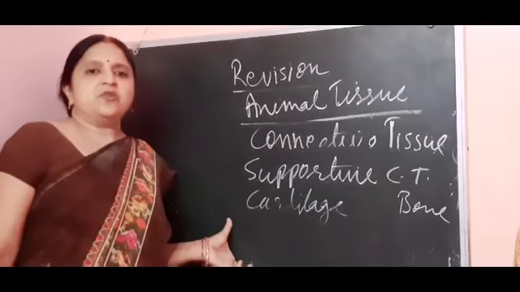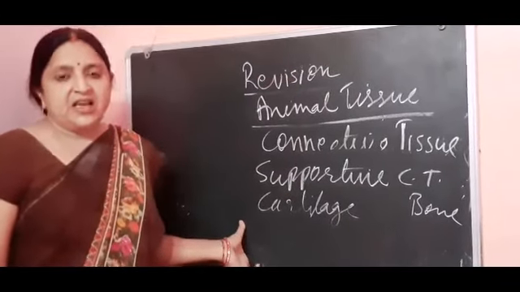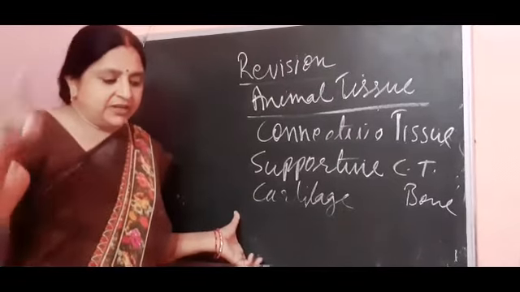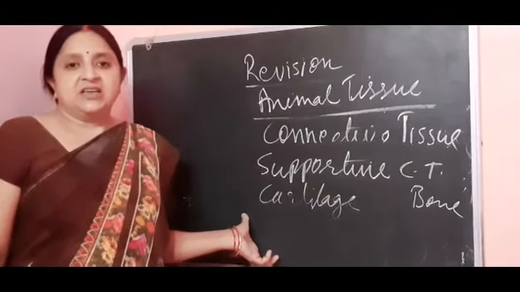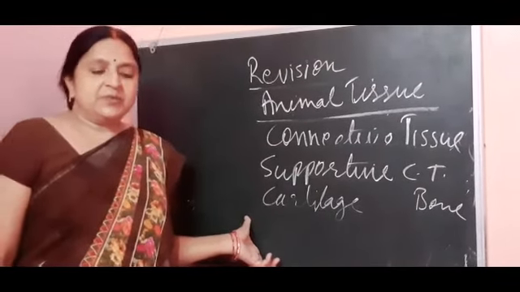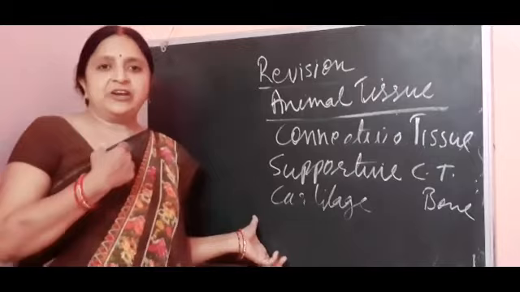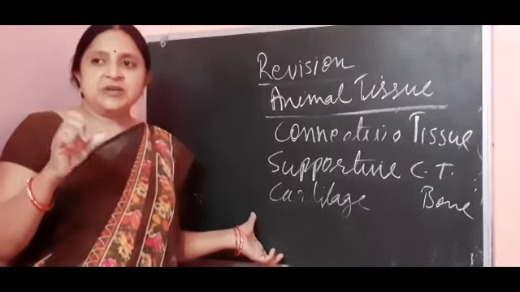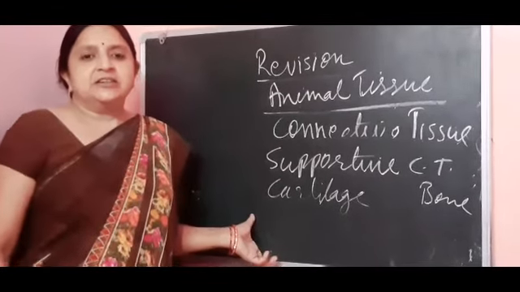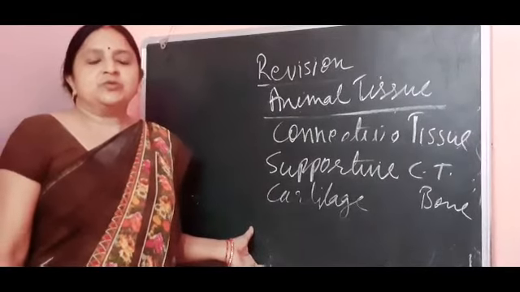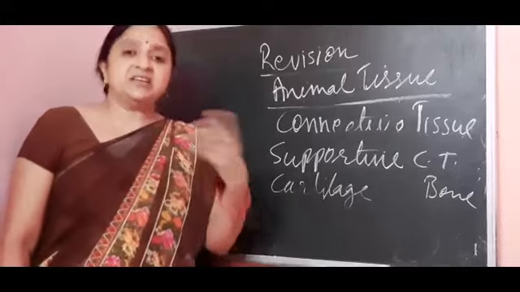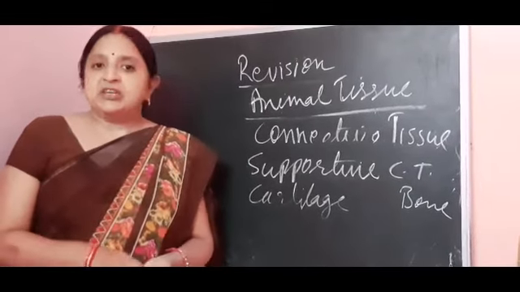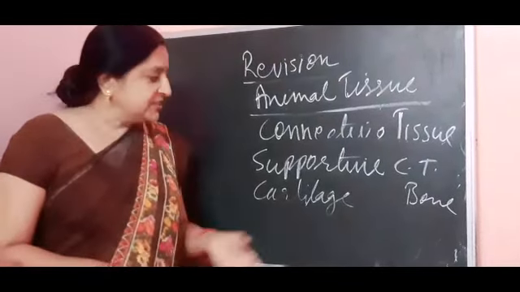Cartilage is made up of chondroblast cells, and its outer covering is called perichondrium. They are mainly present in our nose and windpipe, where flexibility is needed, so the cells of cartilage are slightly flexible and provide elasticity to the body. And next is the bone.